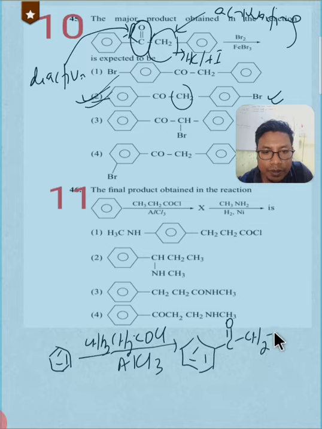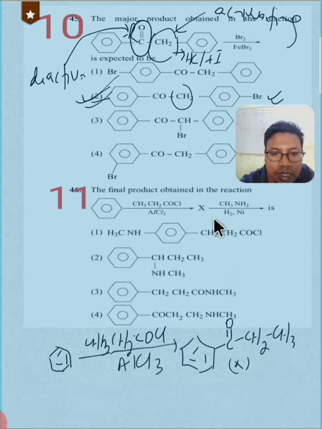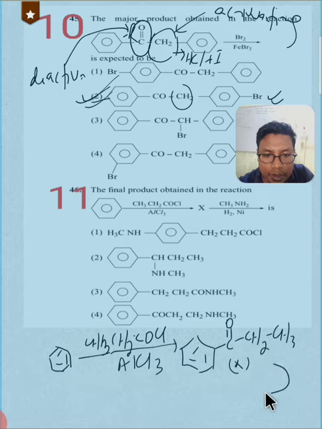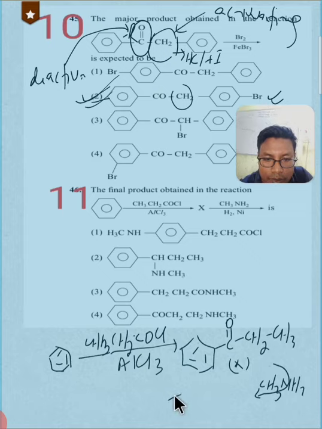So this is Friedel-Crafts acylation, so we are going to get this as the structure of X. This is our X, right? Now this X we are going to react with methylamine, and methylamine and this ketone will react to give a Schiff's base. So let me write here, and if it is reacted with methylamine, we are going to get this product.